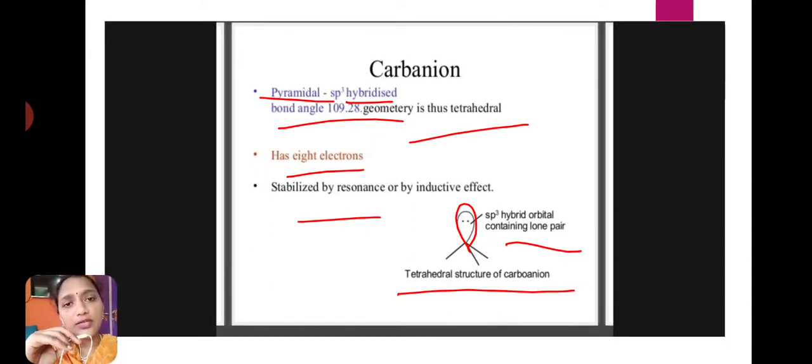Carbanion has a pyramidal structure and it is sp3 hybridized. Bond angle is 109 degrees 28 minutes. Geometry is tetrahedral due to the presence of an unpaired electron pair, and it has 8 electrons and it is stabilized by resonance or inductive effect. Here is the structure of carbanion, an sp3 hybrid orbital containing a lone pair of electrons, and it has a tetrahedral structure.